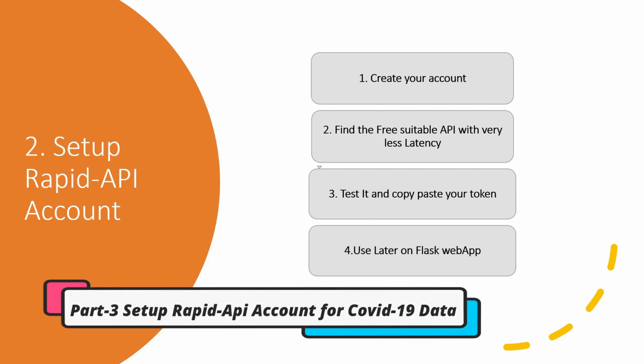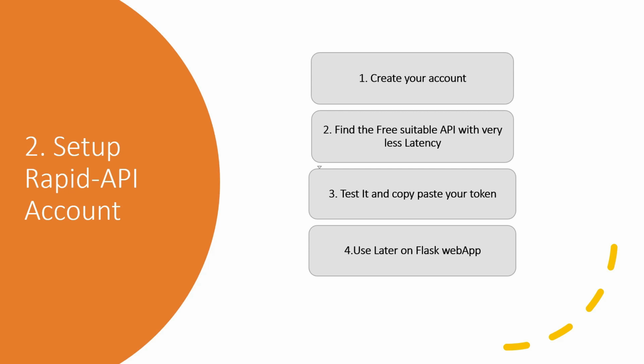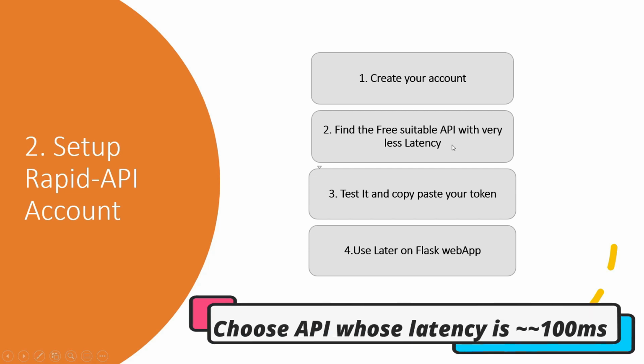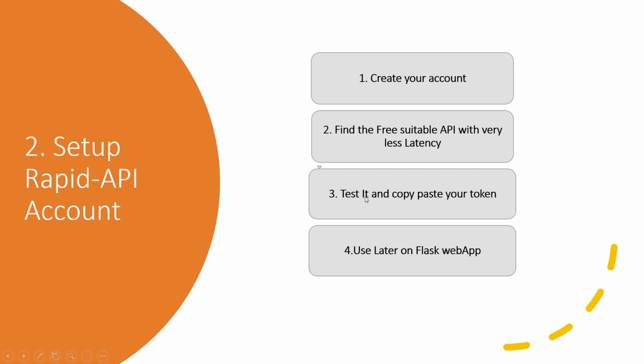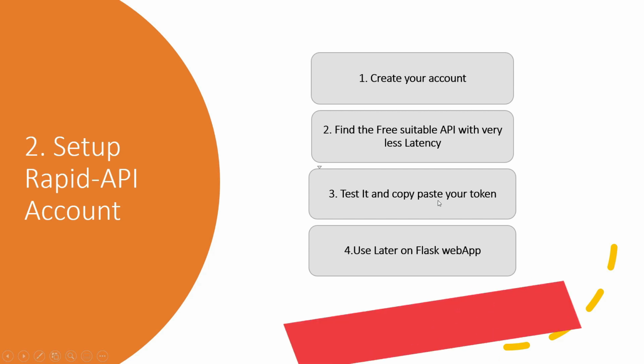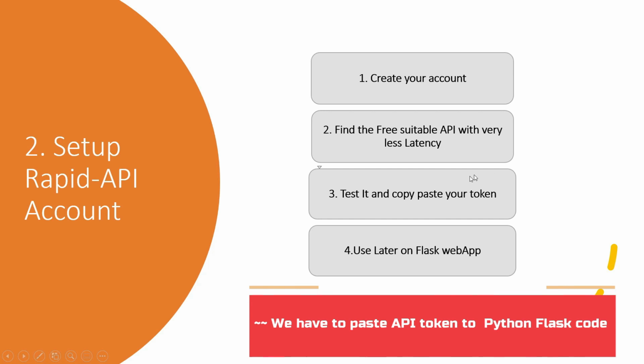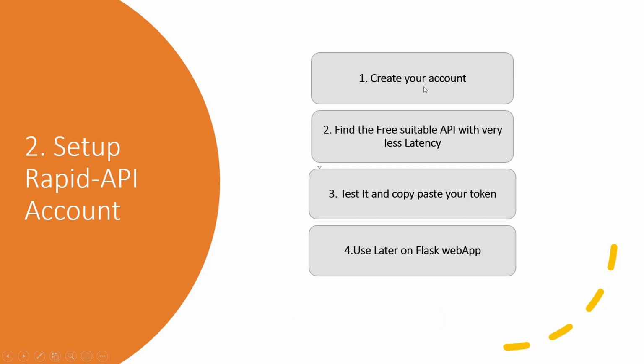To show the COVID-19 statistics in the chatbot, we will be using Rapid APIs, which will be free of cost. You just need to create your account, then choose a suitable API for COVID-19 which shows better statistics with less latency. Be careful about the latency; you just need to check that it is very low. Then you have to test it on the Rapid API platform and copy and paste your token. Your token won't be generated unless you have signed up. At later stages, we will be using that particular API or URL in our Flask web application.